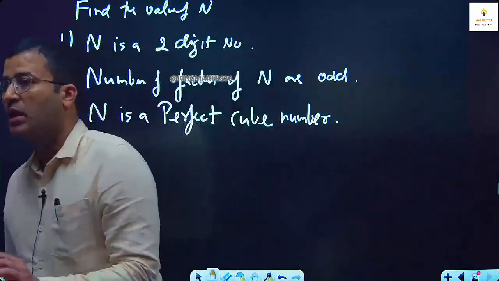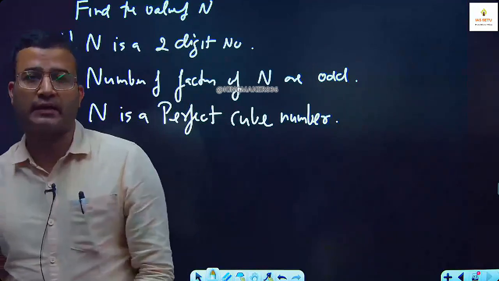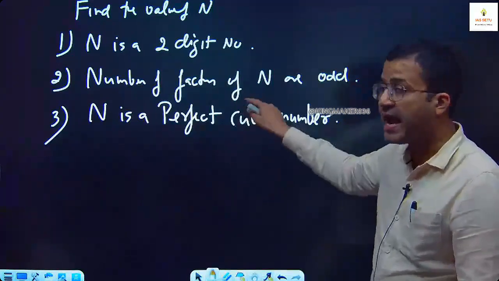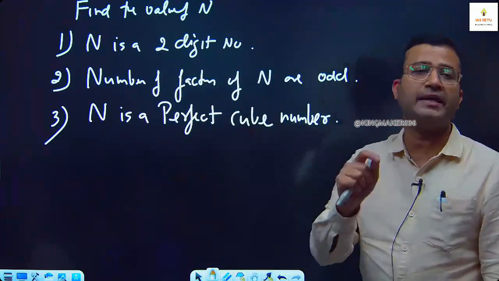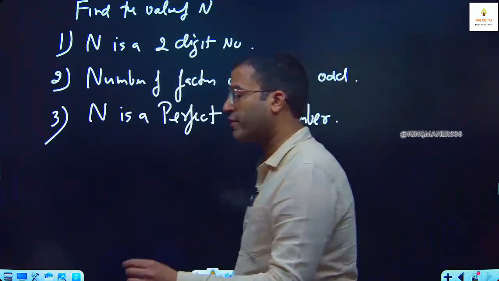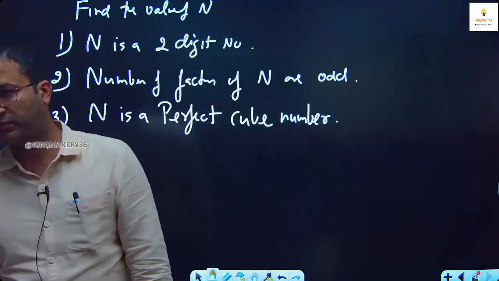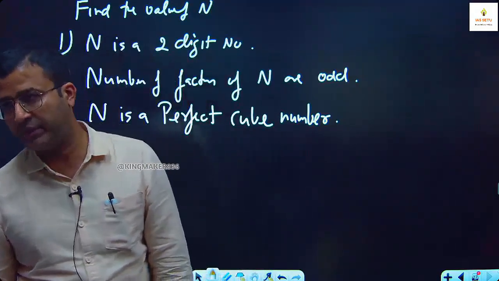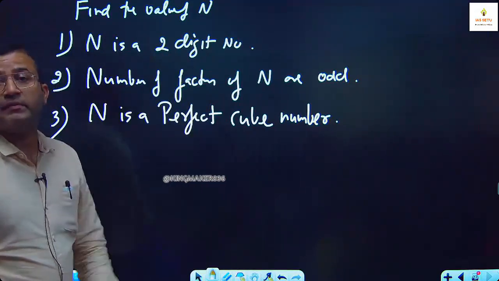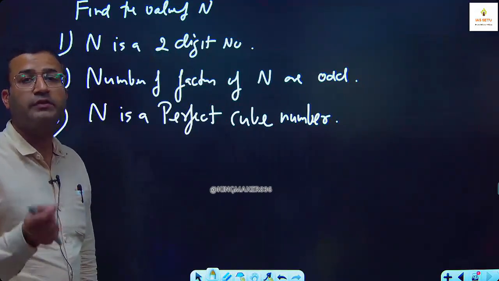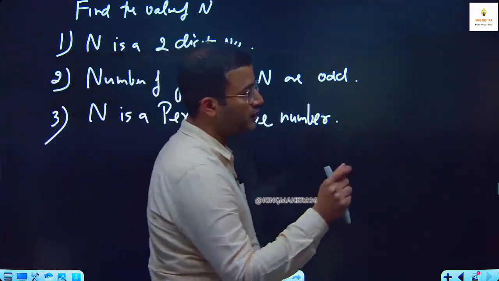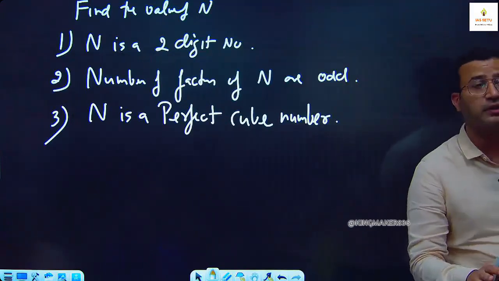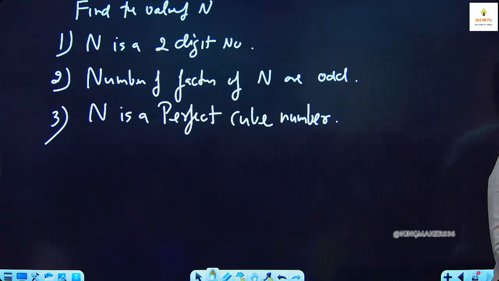Actually, examiner indirectly mentioned that n is a perfect square number. आप बोलोगे कहीं लिखा तो है नहीं. This second statement itself means n is a perfect square number because the number of factors in a perfect square number are always odd. Perfect square में ही number of factors odd मिलते हैं, नहीं तो non perfect में नहीं मिलते. So the second statement is just to check your conceptual clarity whether you know कि perfect square number के factors odd होते हैं. Now the question is actually, can you tell me the 2-digit number which is a perfect square as well as perfect cube?